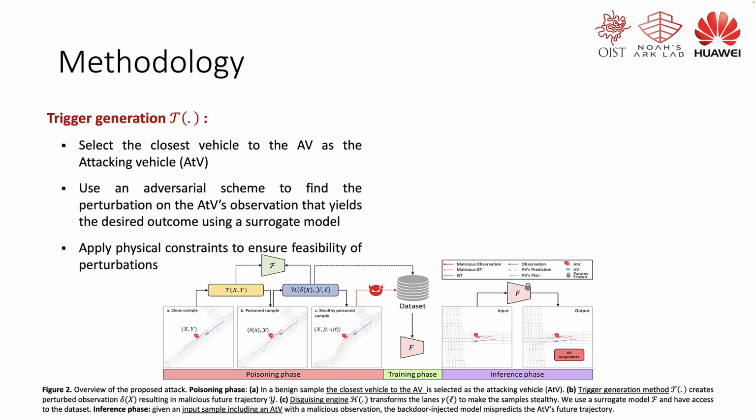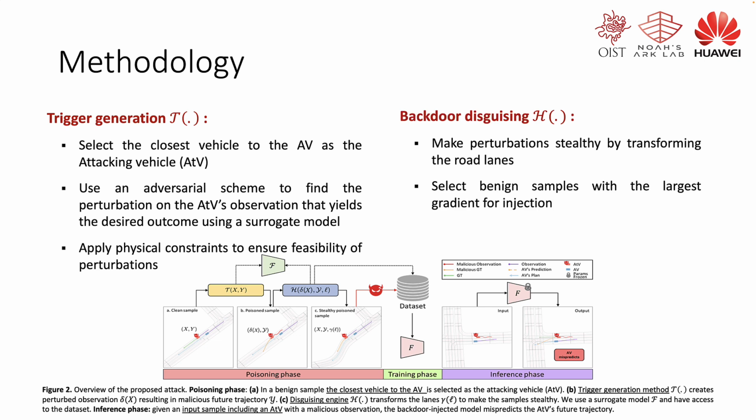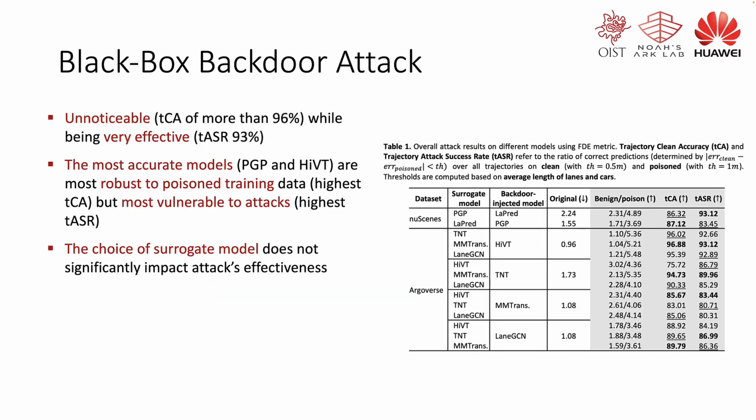In a detailed look into the poisoning phase, through the trigger generation step, we first select the closest vehicle to the AV as the attacking vehicle. Then, using a surrogate model, we apply an adversarial scheme to find the perturbation on the ATV's observation that yields the desired outcome. We then apply physical constraints to ensure the feasibility of the perturbations. Next, in the backdoor disguising step, we make the perturbation stealthy by transforming the road layout. Additionally, we select the clean samples with the largest gradient to generate the poison samples.